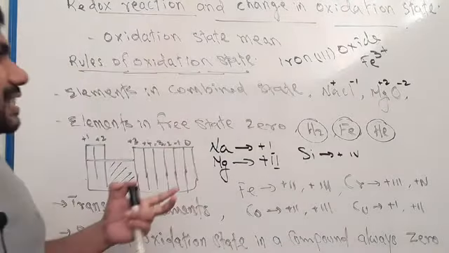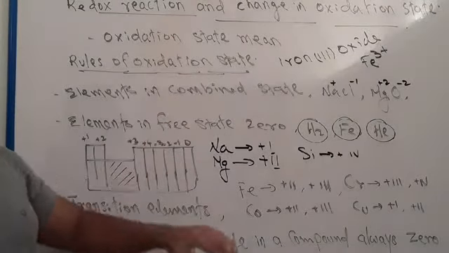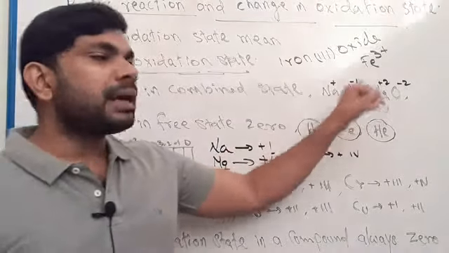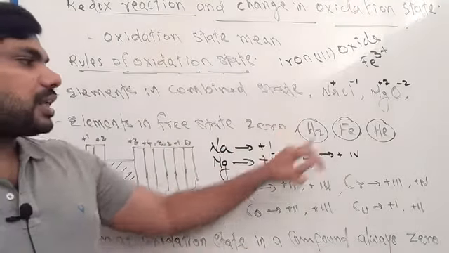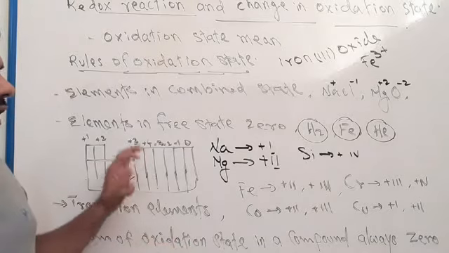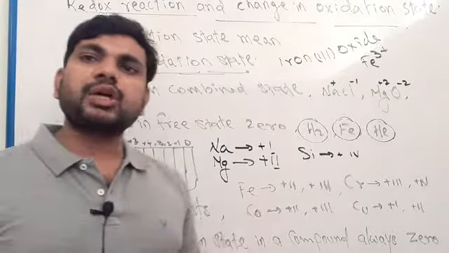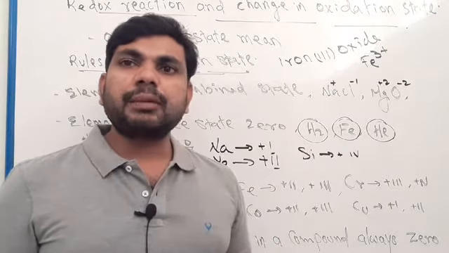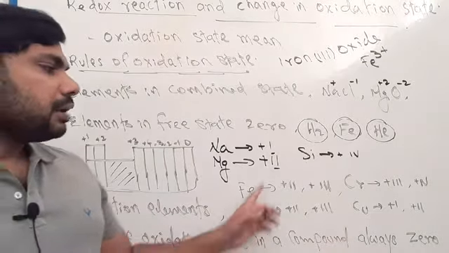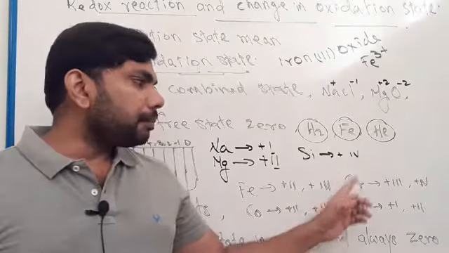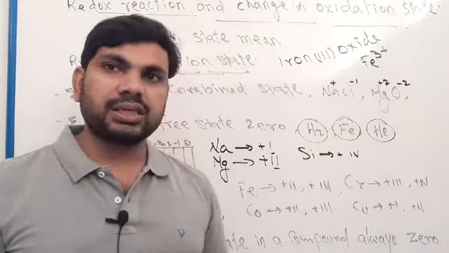So here we discussed oxidation state and the rules of oxidation state. Elements in combined form have oxidation state. Elements in free form have zero oxidation state. Generally we use Roman letters to represent oxidation state. Transition elements have various oxidation states. These are the examples: iron and cobalt +2 and +3, chromium +3 and +4, copper +1 and +2 oxidation state.